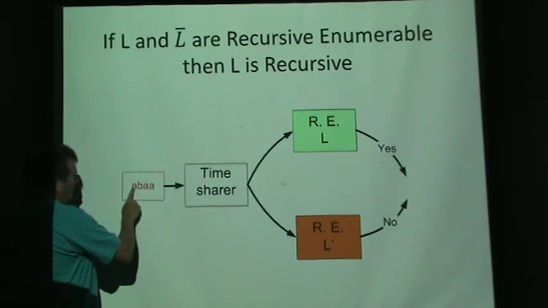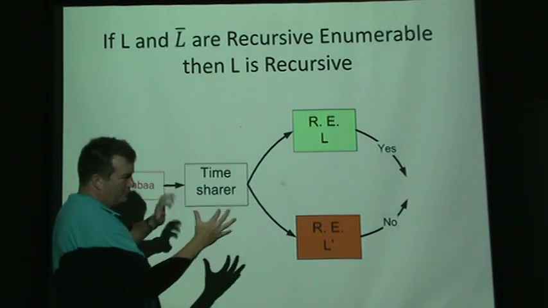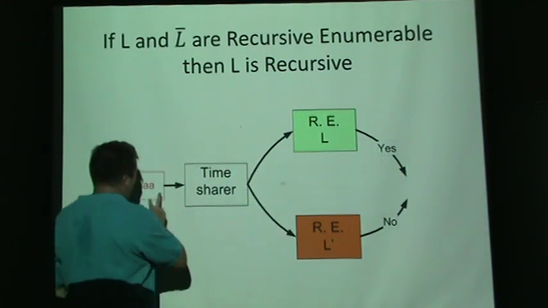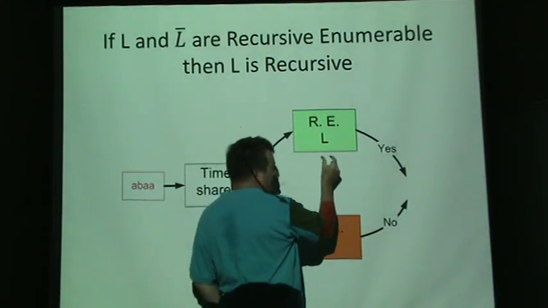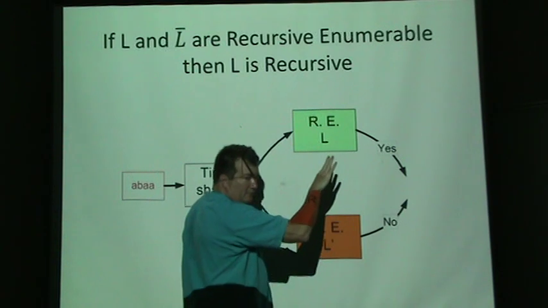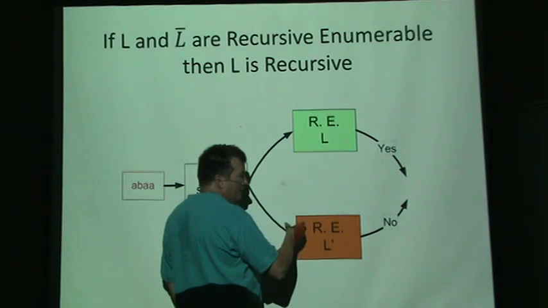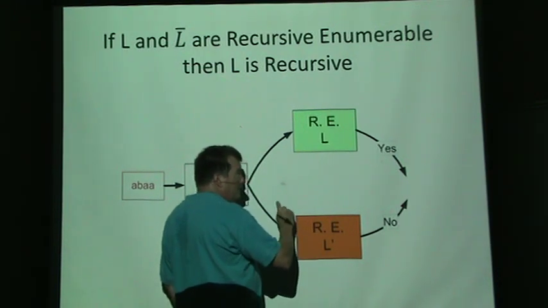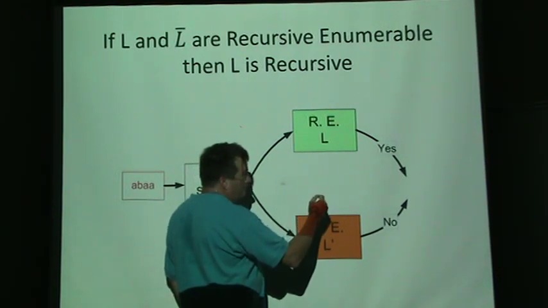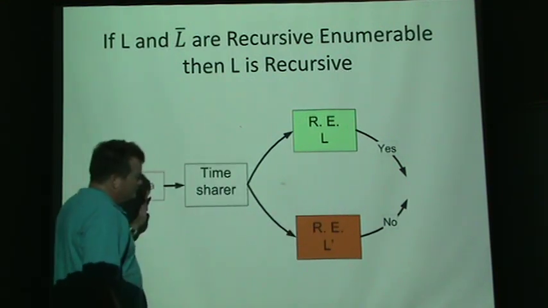Let's say we wanted to know is the word ABAA in the language where the number of A's and the number of B's equal each other. This program, which is spitting out every word in the language, spits out AB, ABAB, BA, and so on. The other one prints out everything that's not in this language, all the words that are not in this language.